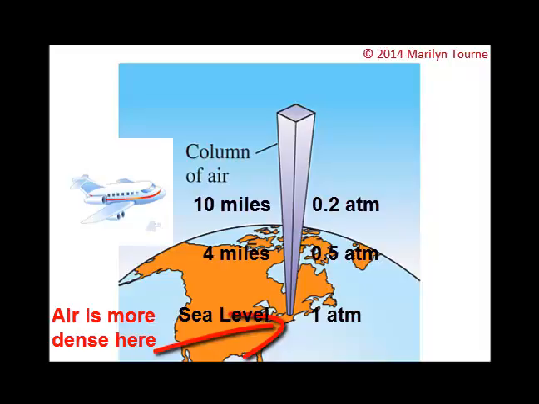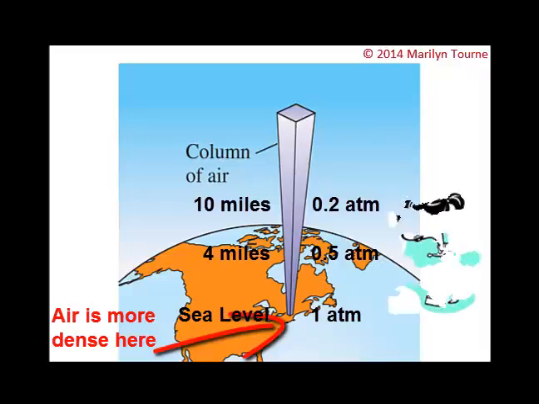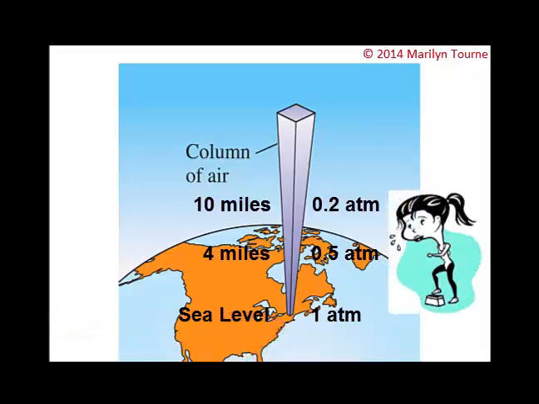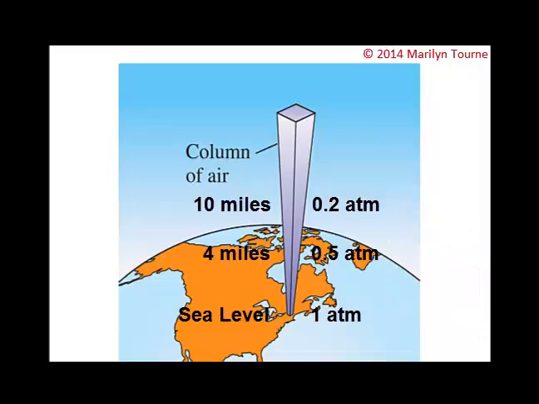And as another example, if you have ever visited Denver, Colorado and have tried to exercise there, it might have been a lot more difficult than it is here. And that's because the air is a lot thinner up there, so your lungs have to work a lot harder to get the same amount of oxygen into them. And as you can see here, the density of the air decreases very rapidly with increasing distance from the surface of the Earth. And of course, not surprisingly, the denser the air is, the greater the pressure it exerts. So for example, I had a lot more pressure on me in Miami, Florida than I have if I lived in Denver, Colorado.